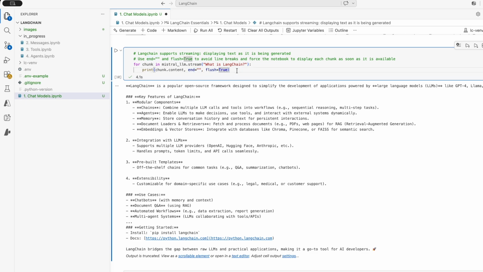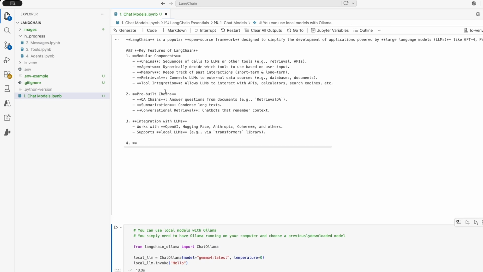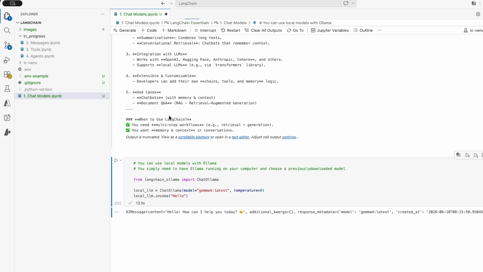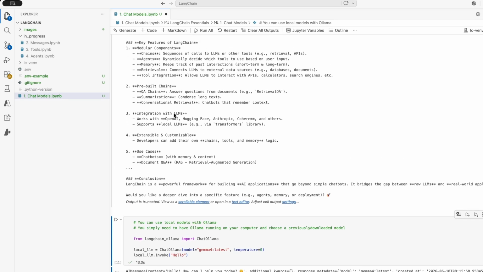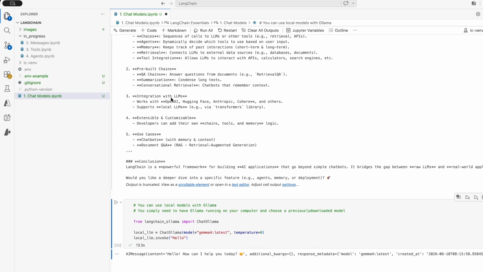Otherwise, sometimes, especially in Jupyter notebooks, it can have some kind of a buffer, some waiting time before it is displayed. So here, if I do it, we should see that, as we are used to with a web interface like ChatGPT, we see the text while it is being generated, which can be a good feature if you create a chat application. This is something that more and more users expect nowadays.